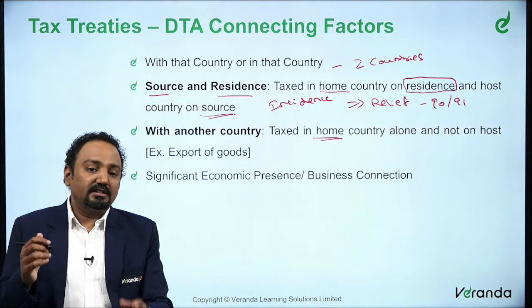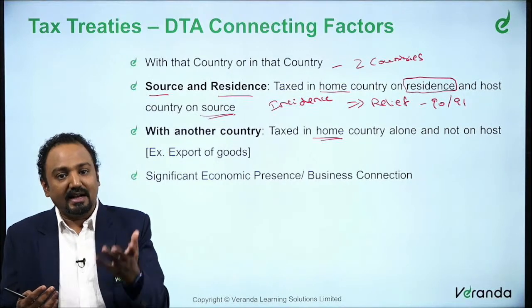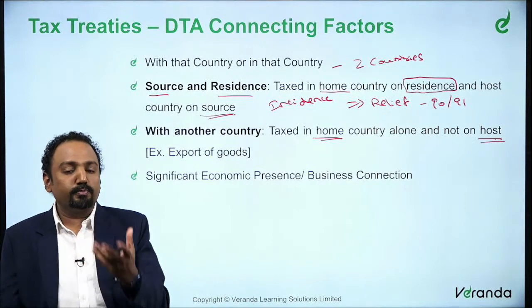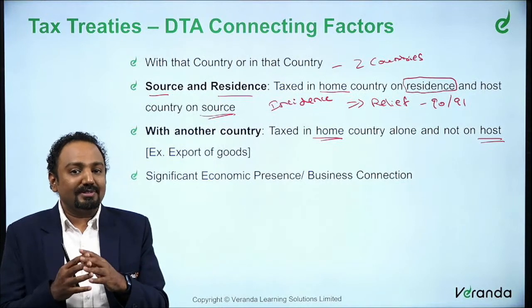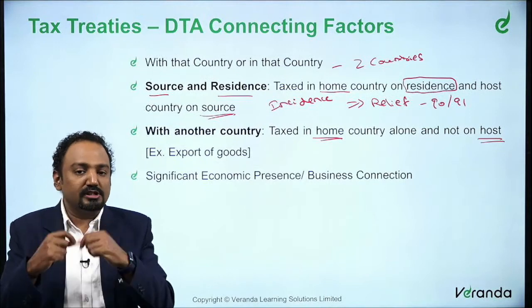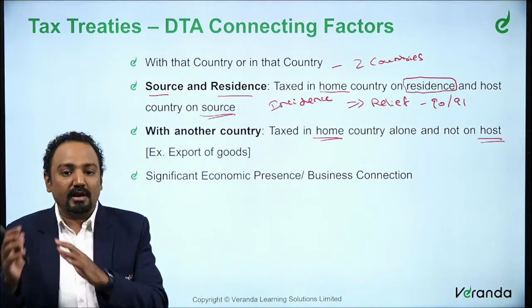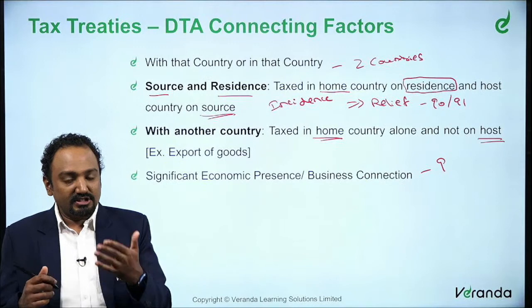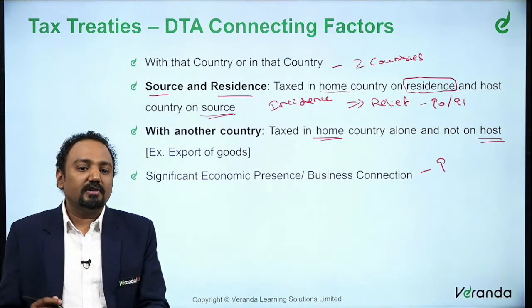And when the source arises in the other country, when will it be taxable in this host country? Only when you prove that source. So what is basically a source? We spoke about concepts like significant economic presence and business connection, which will give a source, which gives the information that it is deemed to accrue or arise in India. We spoke about section 9. Where it says a transaction might be deemed to accrue or arise in India, in that case the host country also will tax.